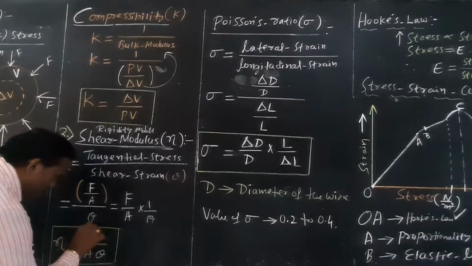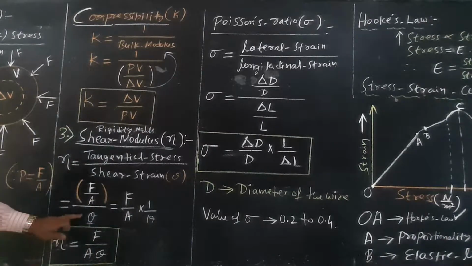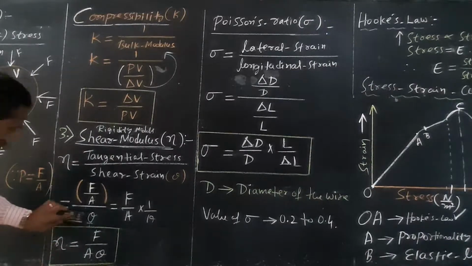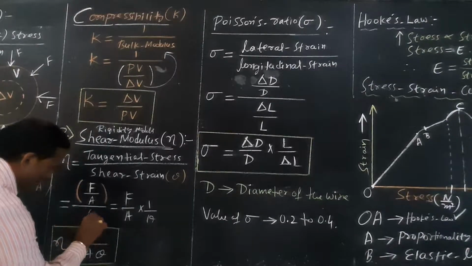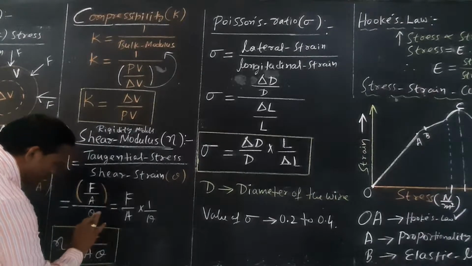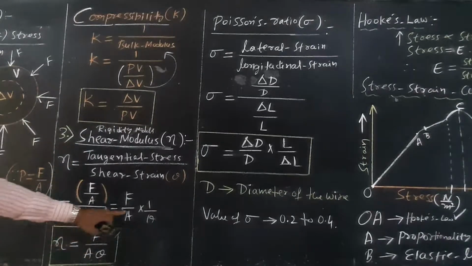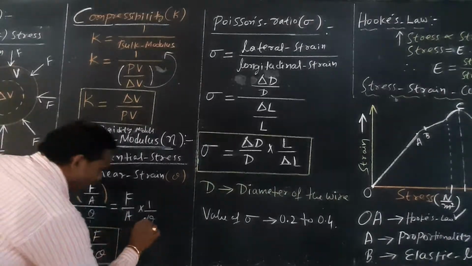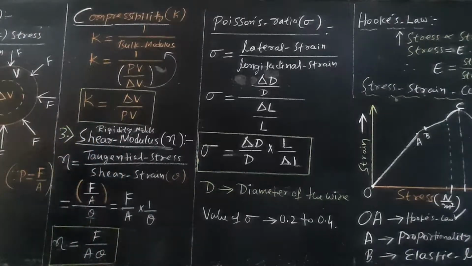The denominator of theta is what? Theta is not alone, it is theta by 1. So actually it is theta, and the denominator is 1. Therefore now it will become F by A into theta.